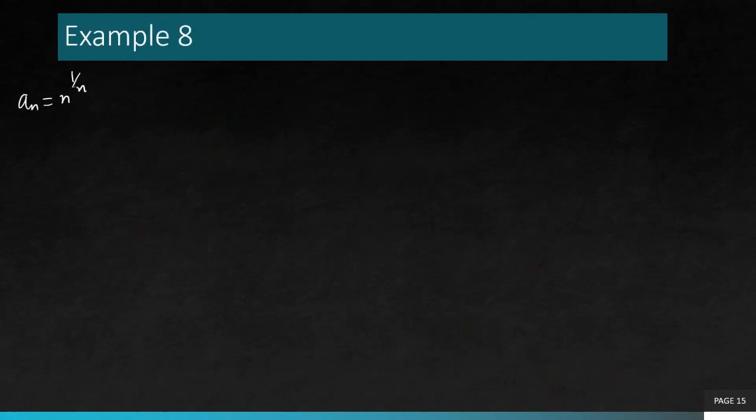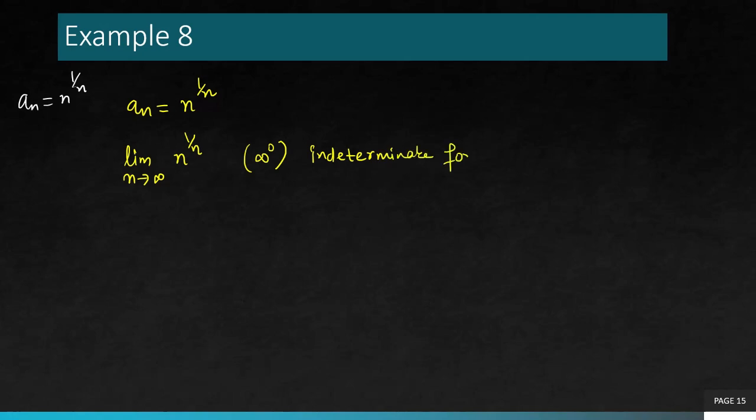Next example, example number 8, it's n to the power 1/n. Now if you try to directly substitute infinity in this case, it will give you an indeterminate form, which is infinity to the power 0. So we remember for an indeterminate form, we have to do a certain kind of treatment. So let's take the log here to bring the power down.